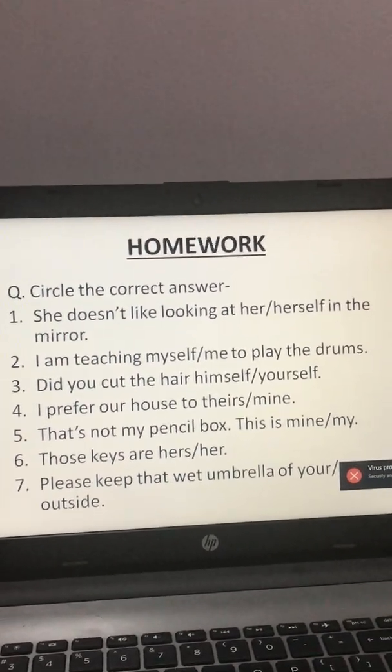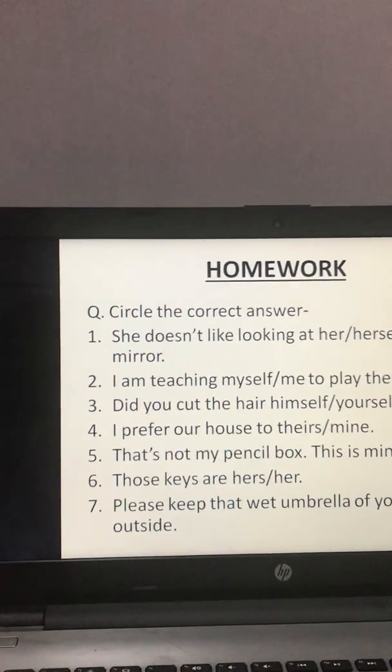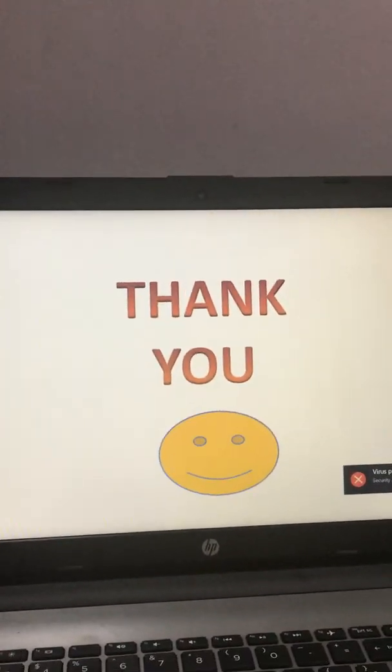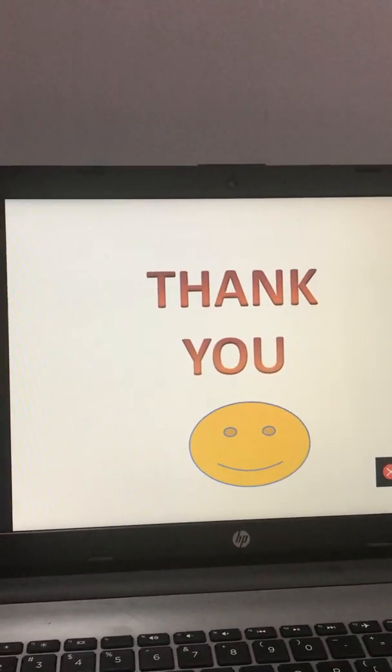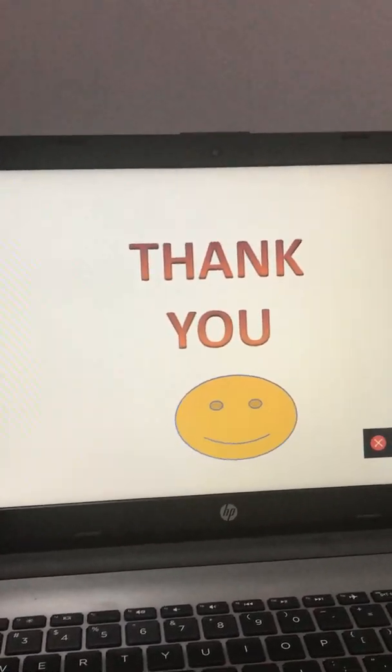Okay, fine. So this is all for today, and with this we have completed our topic pronouns. We have done the 8 types of pronoun.